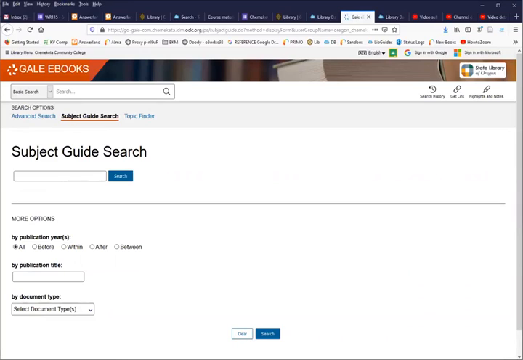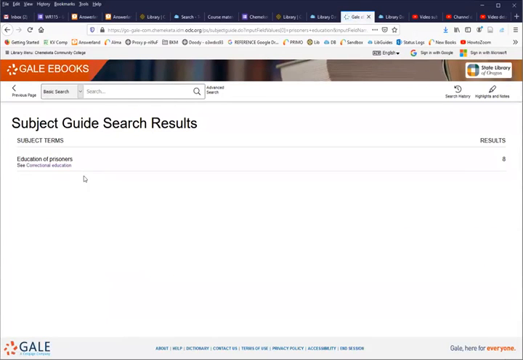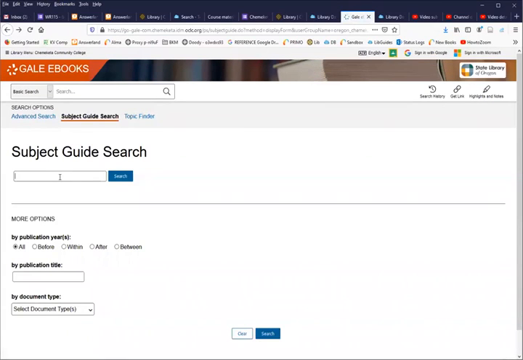So if one of my topics is, say, the education of prisoners, I could put in prisoners education, and it tells me education of prisoners, see correctional education. I could click on that, or I could go back and type in a more general term.